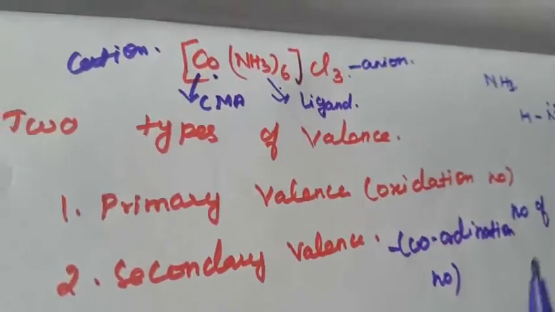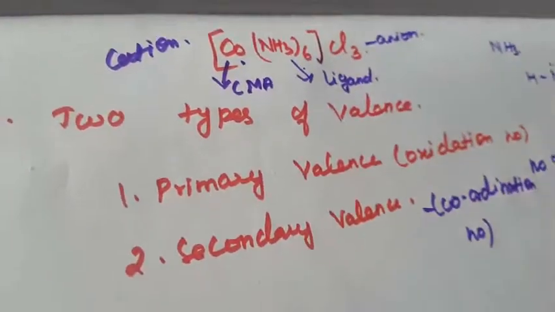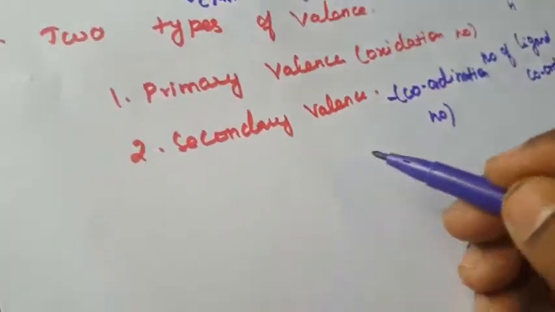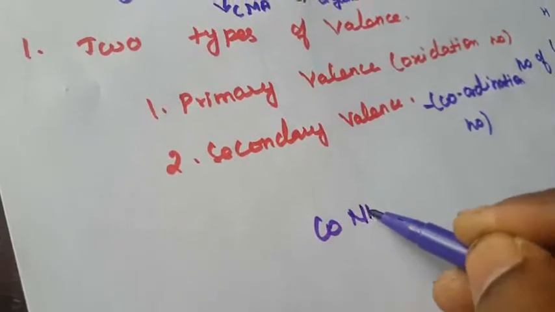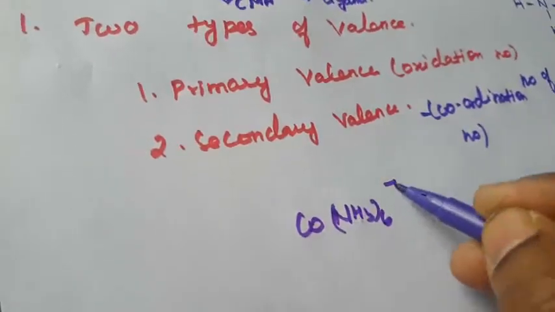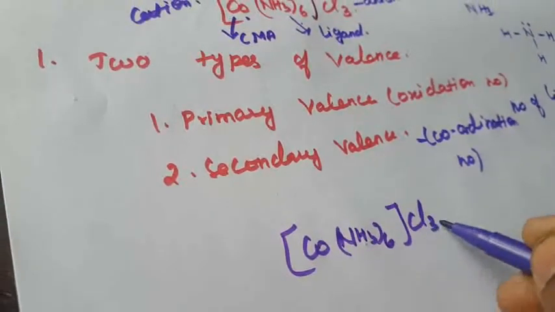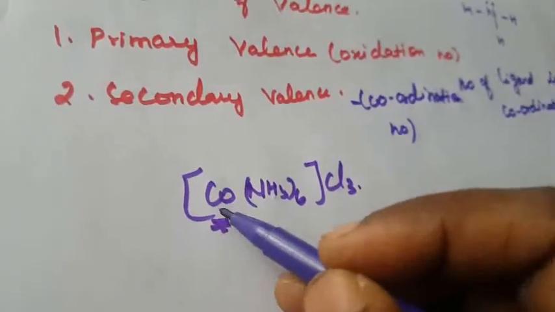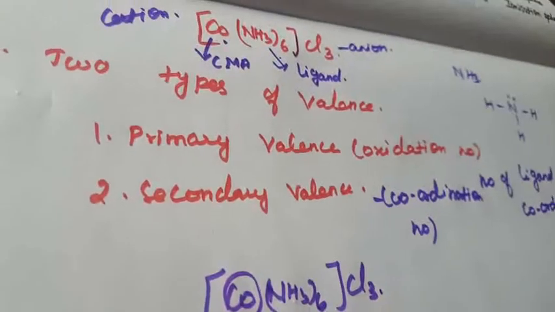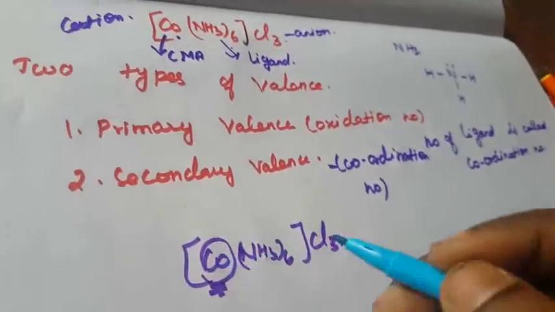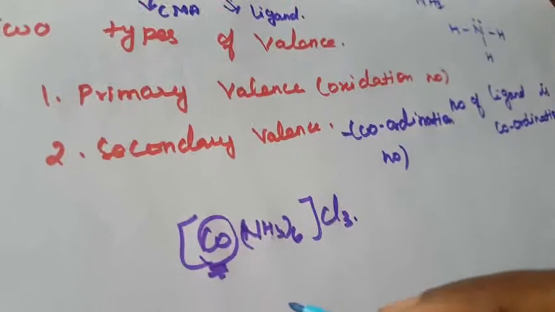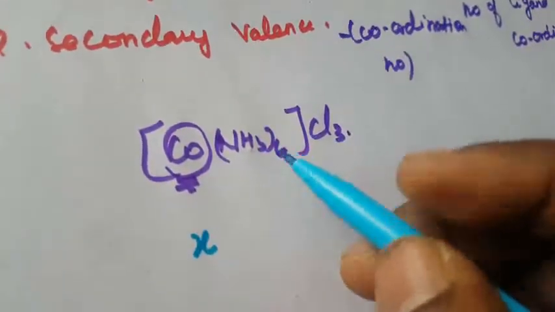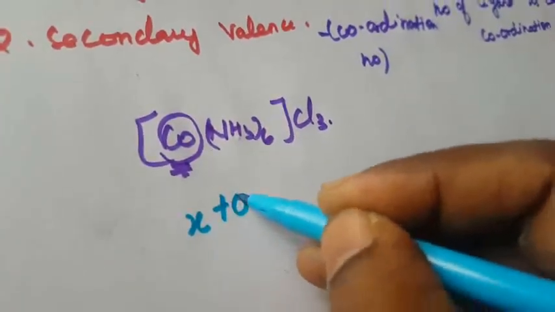How do we calculate the oxidation number? Here I am going to calculate it for Co(NH3)6 Cl3. This is the central metal atom, cobalt, and I am going to calculate its oxidation number. Let the oxidation number be X. Ammonia is a neutral ligand, with no charge, so it equals 0.